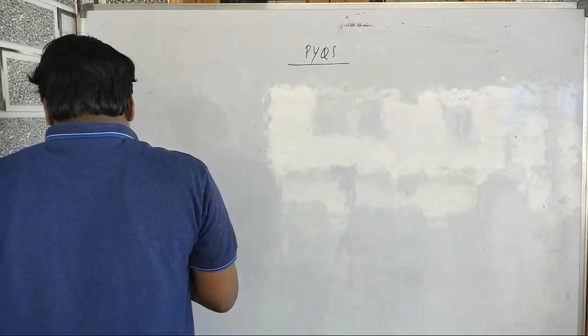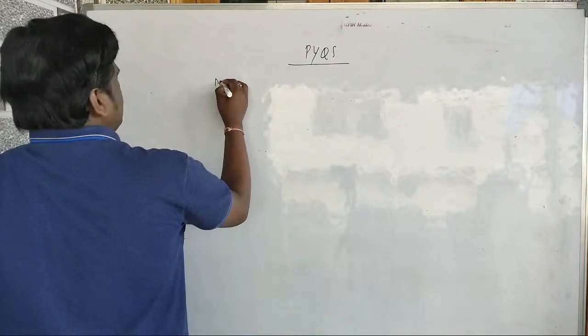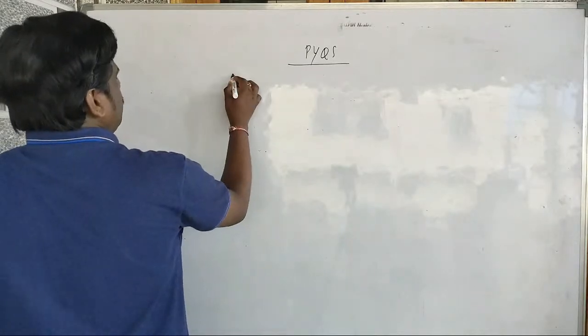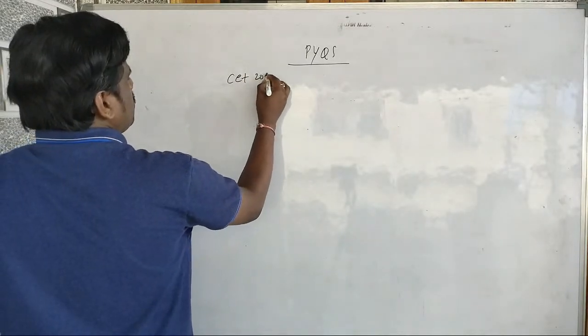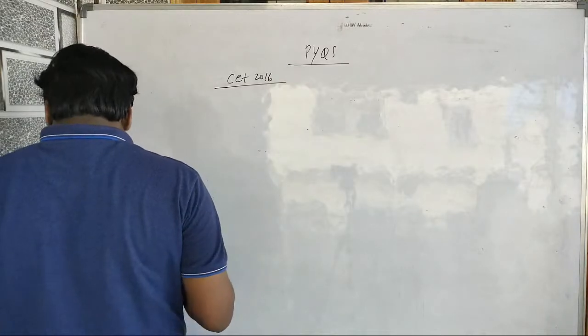This question was asked in CET 2016. What is the question?